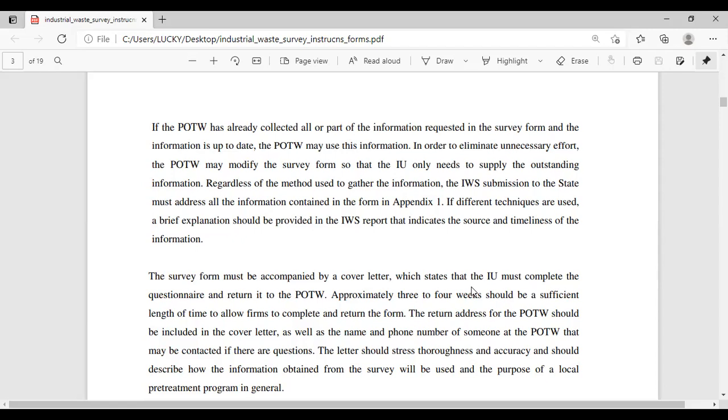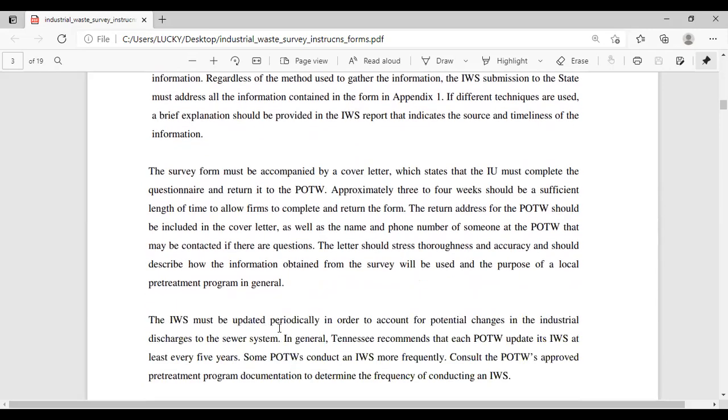If different techniques are used, a brief explanation should be provided in the IWS report that indicates the source and timeliness of the information. The survey form must be accompanied by a cover letter which states that the industrial user must complete the questionnaire and return it to the POTW. Approximately 3 to 4 weeks should be a sufficient length of time to allow firms to complete and return the form.